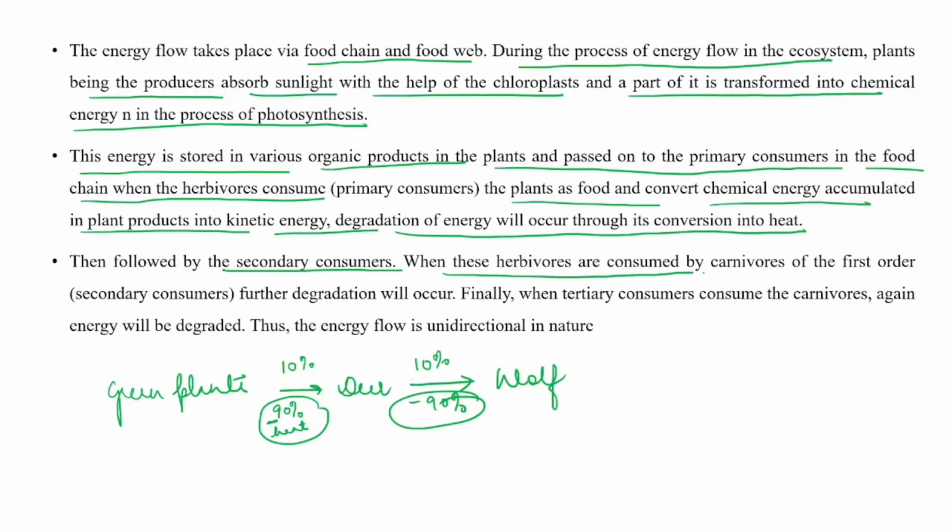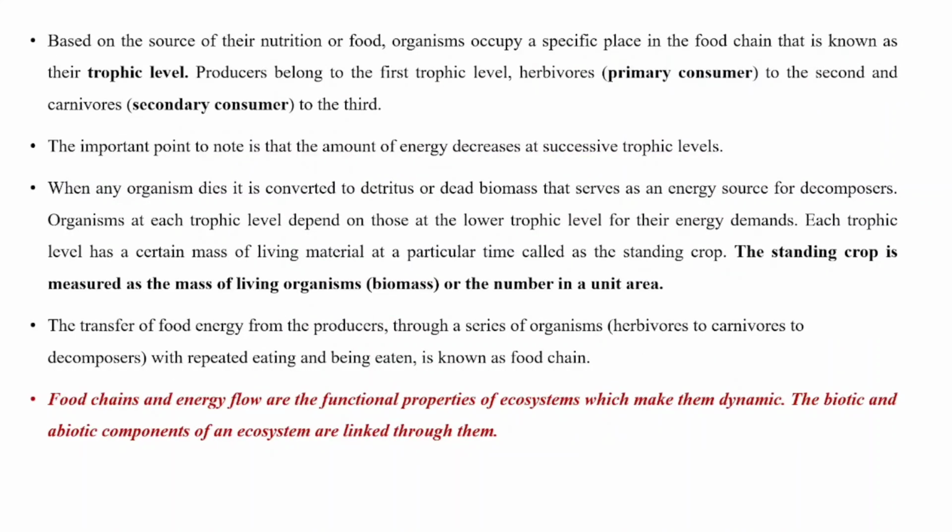When these herbivores are consumed by carnivores of the first order, further degradation will occur. This is the energy flow. Now you see this flow of energy, we call it energy unidirectional, because it is going in one way, it is not coming back. So energy flow is unidirectional flow. Clear?